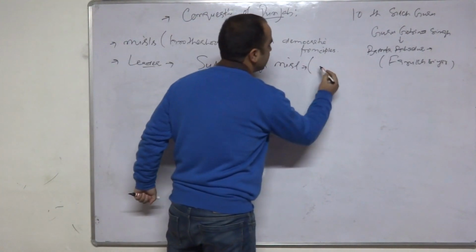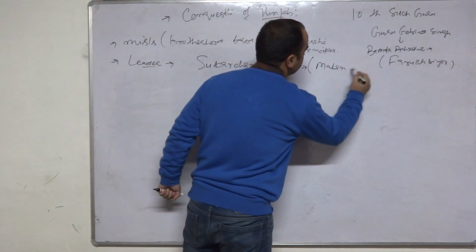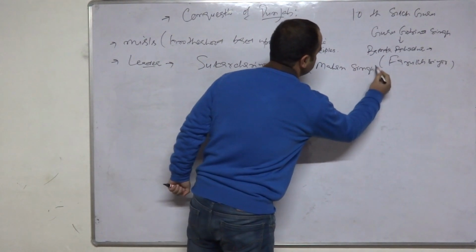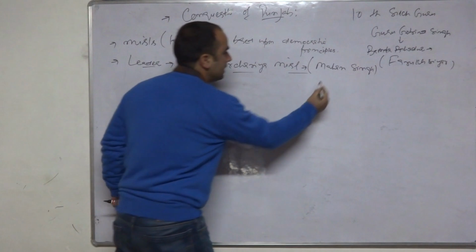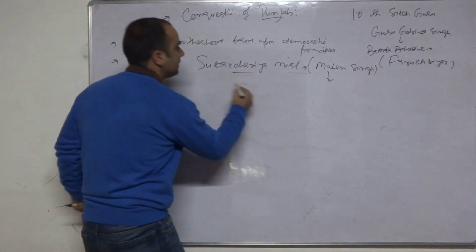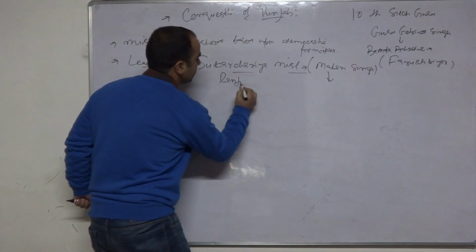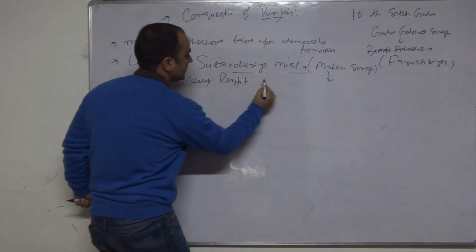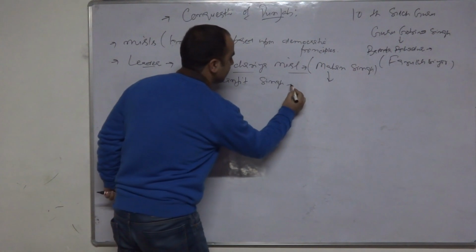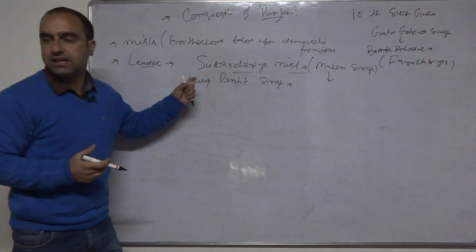The leader of this Sukarchakya Misl was Mahan Singh. After the death of Mahan Singh, he was succeeded by his son, Maharaja Ranjit Singh. So Maharaja Ranjit Singh belonged to the Sukarchakya Misl.